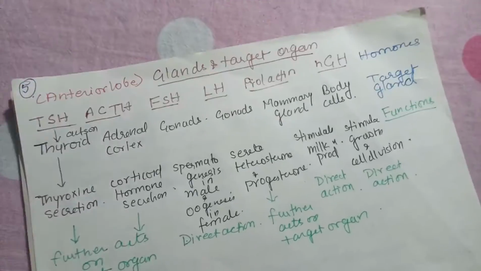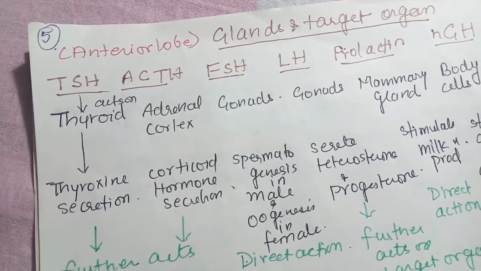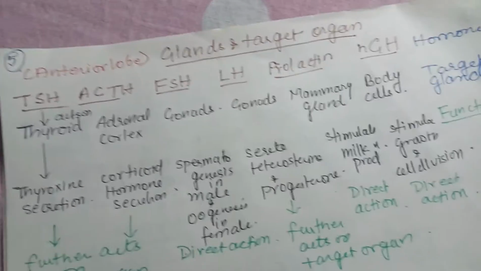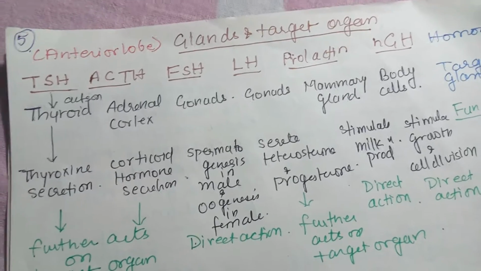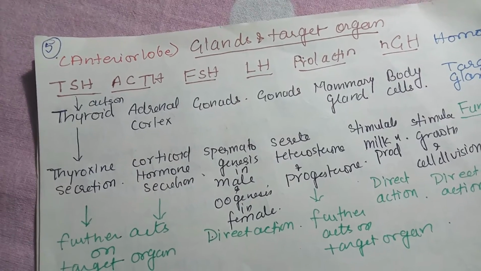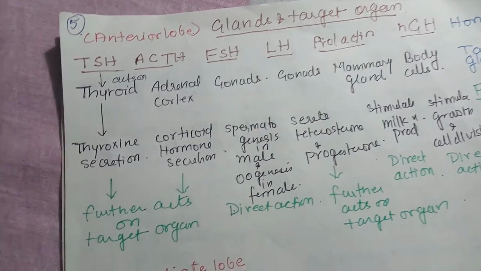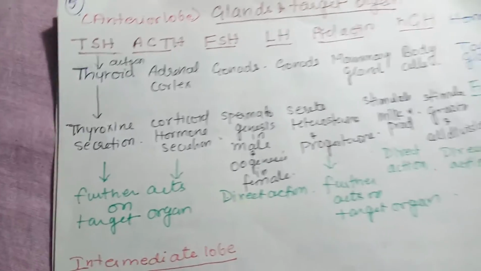So gland and target organ of the anterior pituitary. So TSH acts on the thyroid. The thyroid gland, which is located in the neck, releases the hormone called thyroxine, and this thyroxine further acts on the target, you can say, cells or organs.